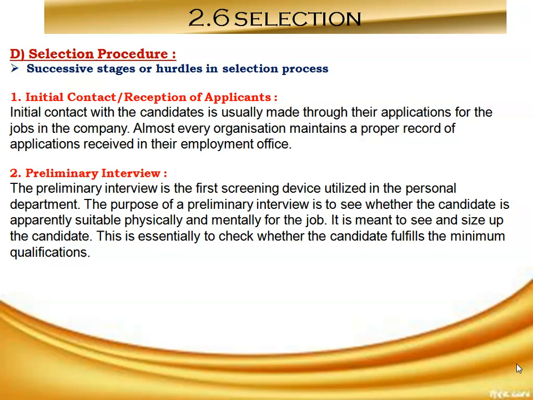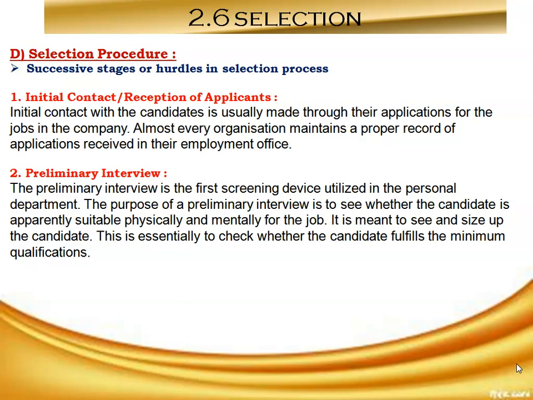So a standard selection process consists of some stages, like hiring decisions, or reference check or background verification, then medical examination, then selection interviews, then selection tests, then screening of applicants, or we can say application blanks. So all these are the steps or stages which are involved in selection process. So we will learn it one by one.